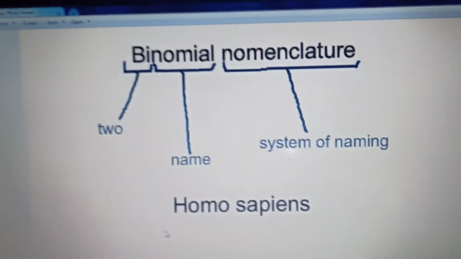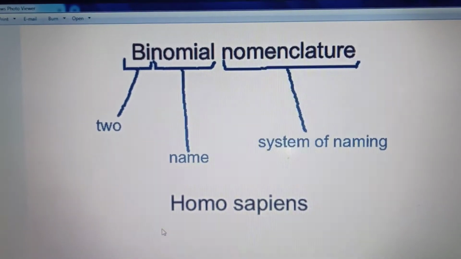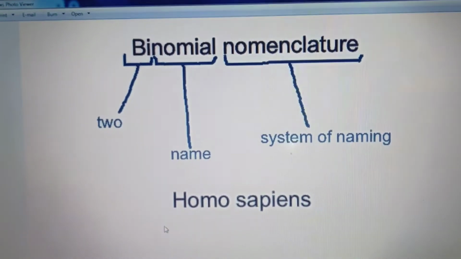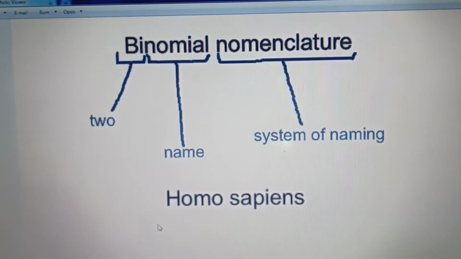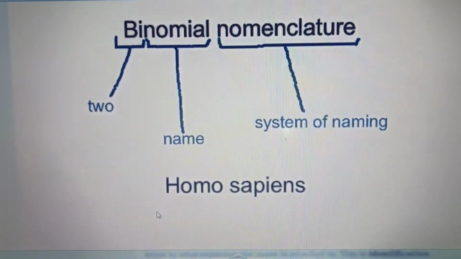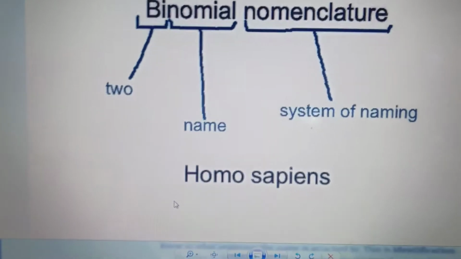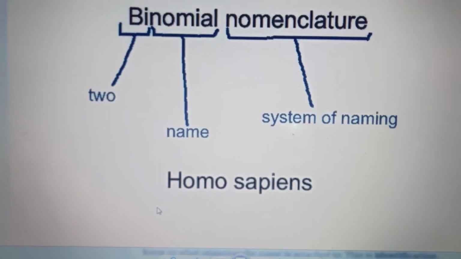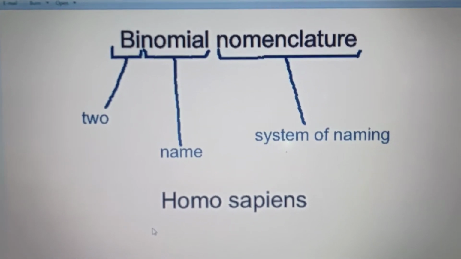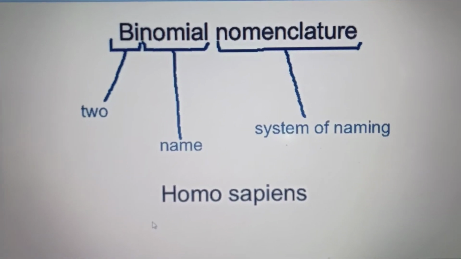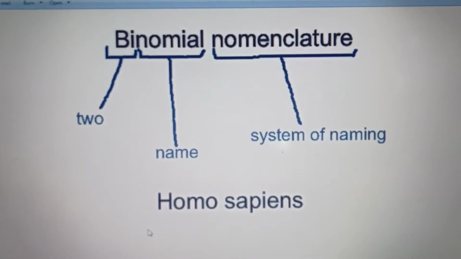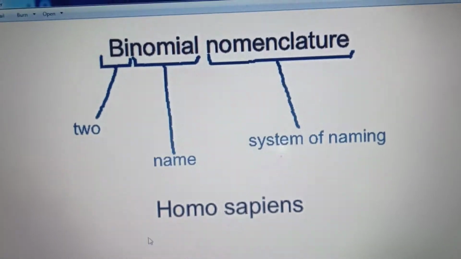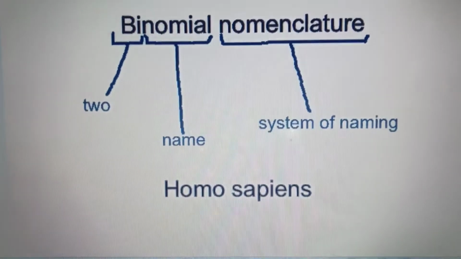This process is called binomial nomenclature. By giving them a scientific name, they have only one name, common throughout the world. Binomial nomenclature has two components: a system of naming a living organism by giving it two names. For example, Homo sapiens is the scientific name for human beings. That is known as nomenclature.